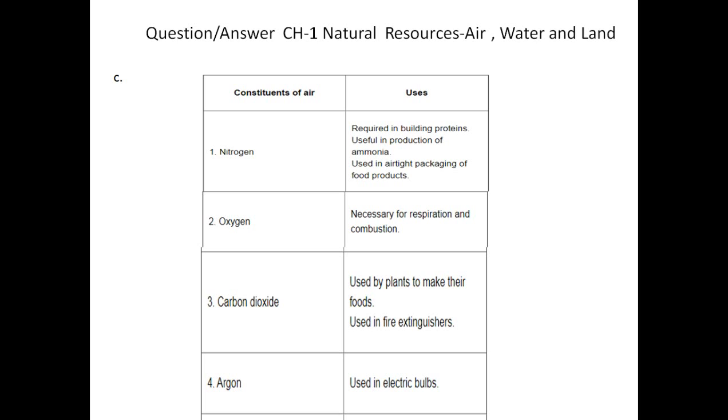First of all, nitrogen is required for building proteins, useful in the production of ammonia, and used in airtight packaging of food products. So there are two main uses of nitrogen present in the air. The first is that it helps leguminous plants in absorbing nitrogen. Nitrogen is a building block of protein, which is very important for the growing plant. The second is that it is used in airtight packaging of food products.